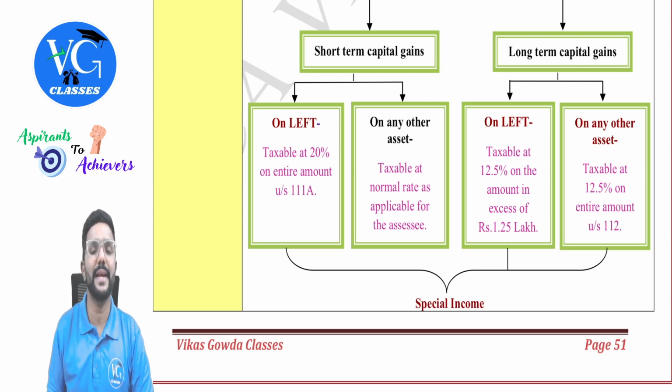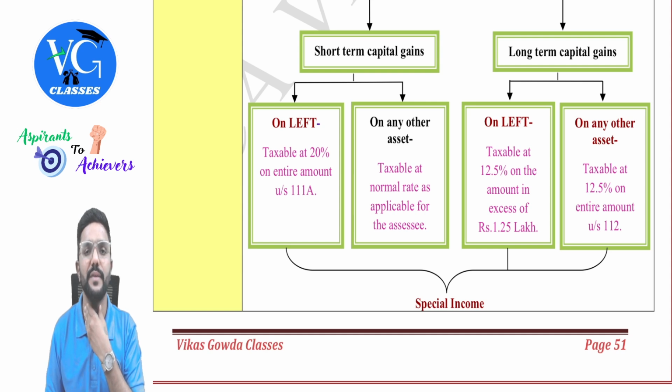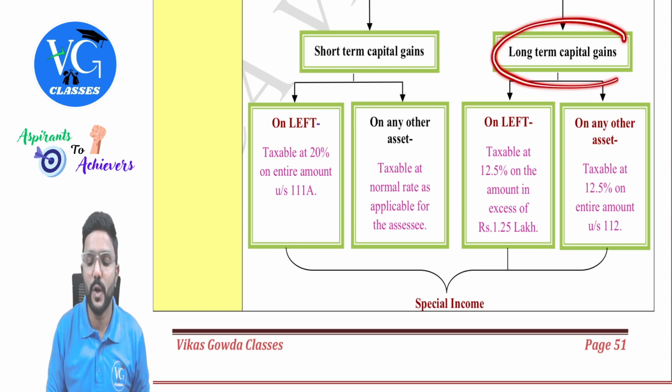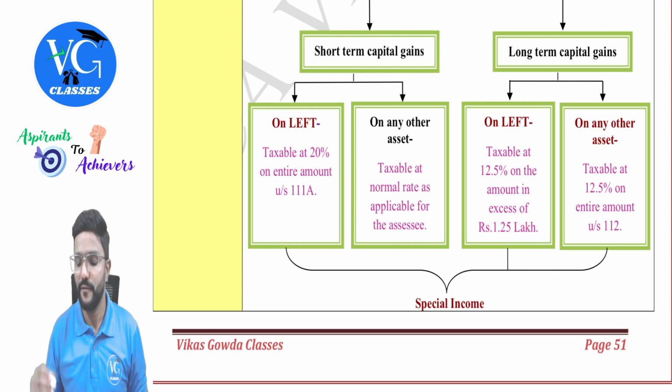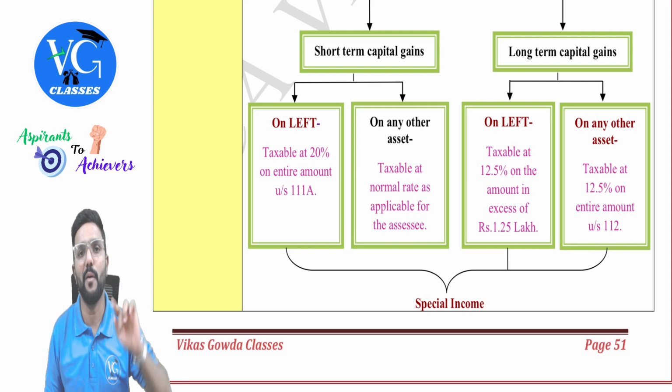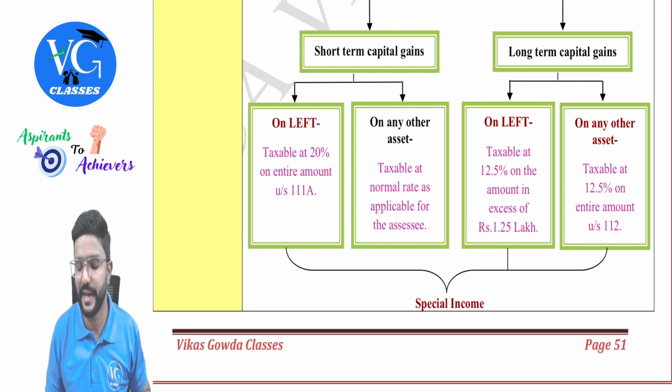Sir, what if long-term capital gain on the transfer of LEFT is only 1 lakh? Then nothing is taxable. If it is within 1,25,000, nothing is taxable. Okay, yes. Then, if there is a long-term capital gain on the transfer of any other asset other than LEFT, then it is taxable at 12.5% as per section 112, guys. Whereas LEFT is covered in 112A. There is some special rate with respect to land and building and all that I will cover later. Don't worry. We have already covered it in tax rates, but still I will cover it once again later.